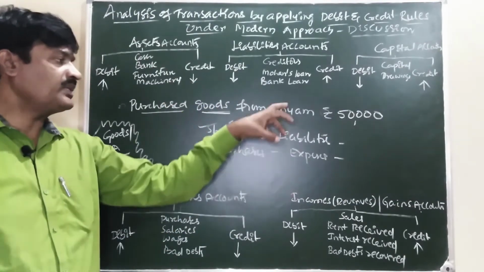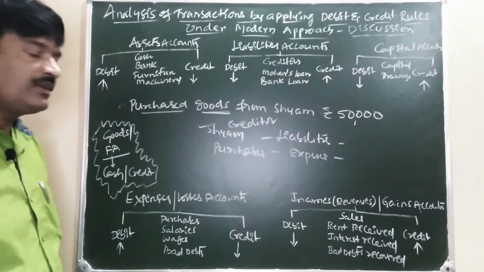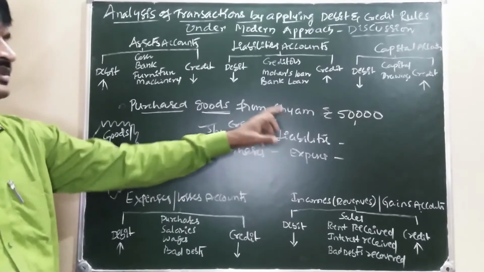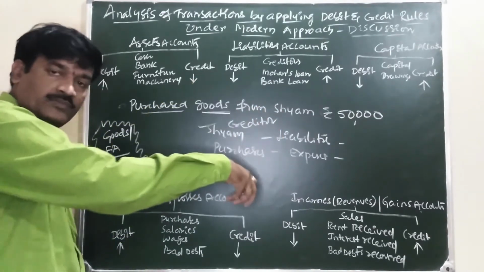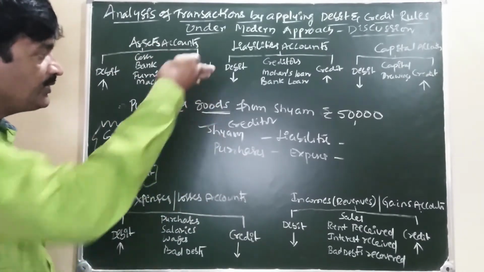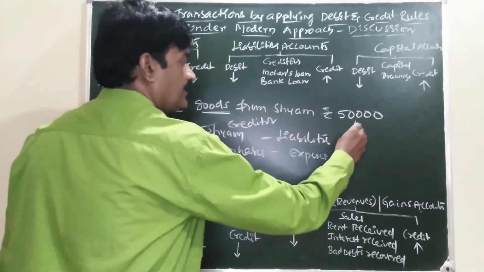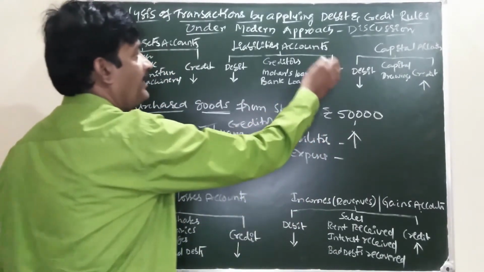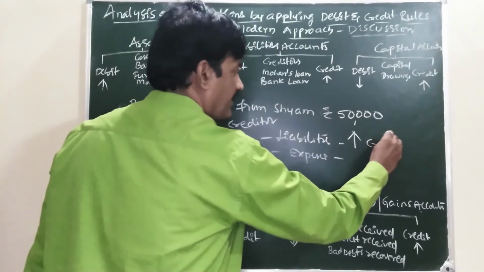When we are purchasing goods from Shyam, paying or not paying? Not paying cash to Shyam. Due to Shyam is increasing. Increase in the liability is credited.